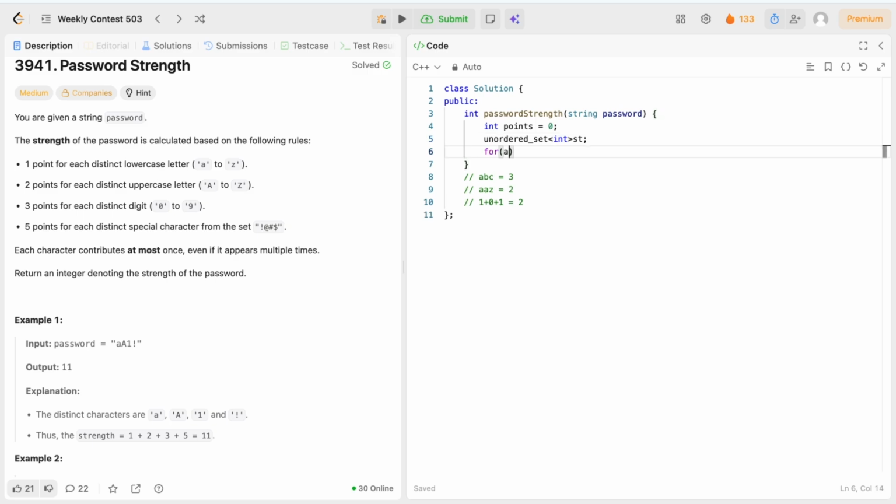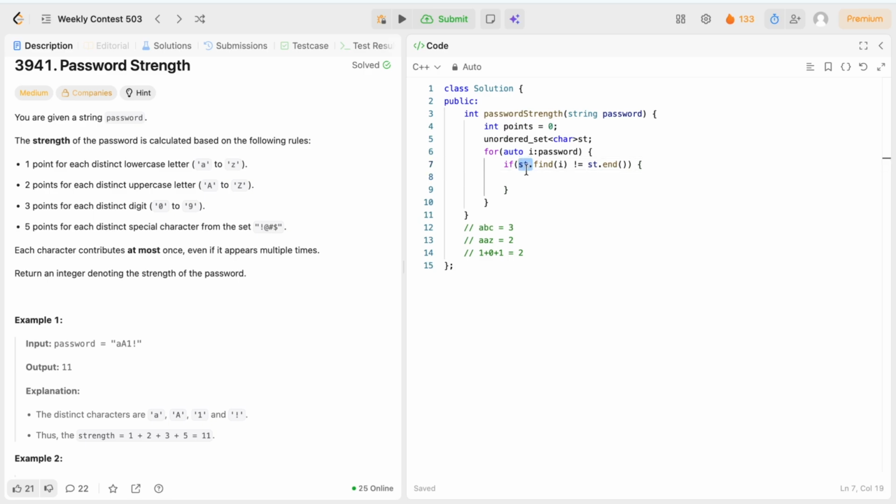Now we are going to read each character in the password. If st.find of the character is not equal to st.end, it means we have already found the character in the set.